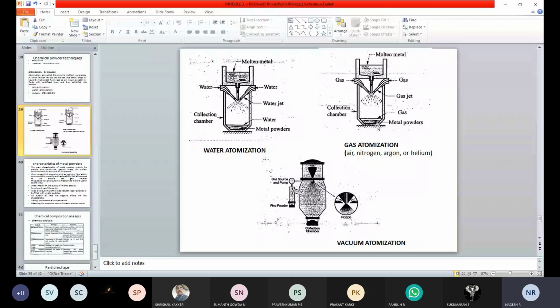Then the third method, vacuum atomization, is also the same thing. But it is an updated version of gas atomization. So we are going to consider the gas particles itself. Then from that we are going to do the same process of conversion of the molten metal into powder form.